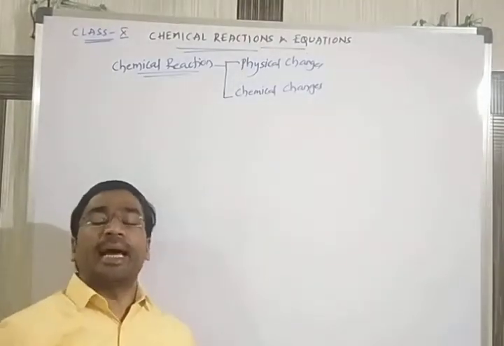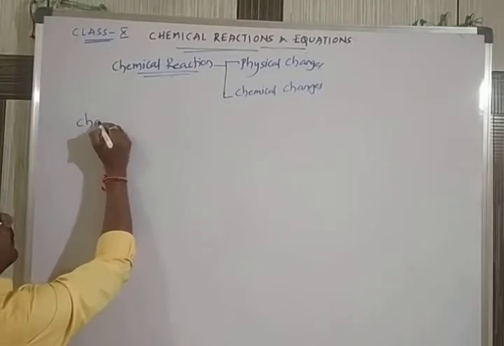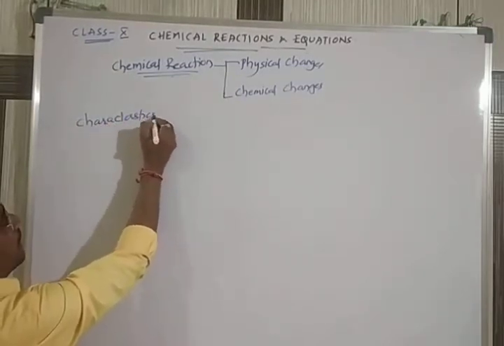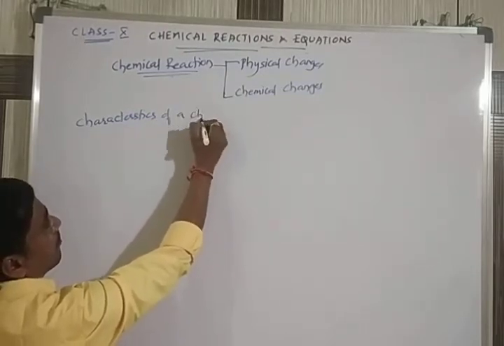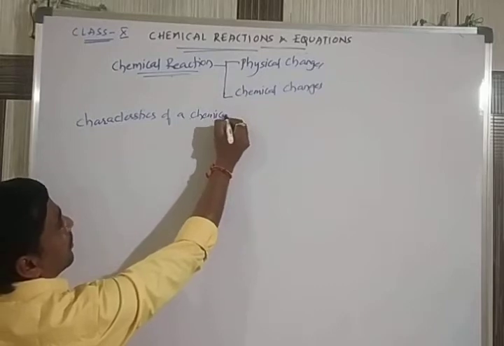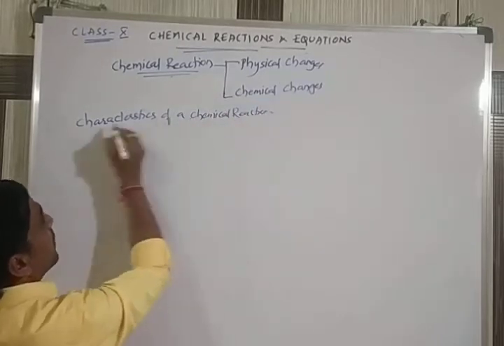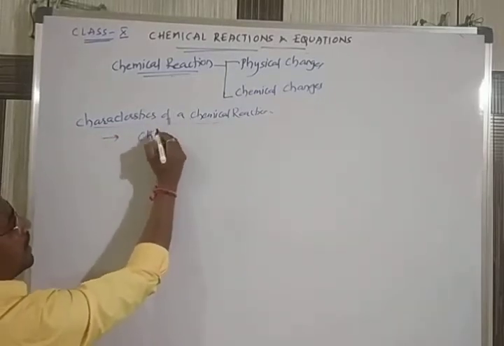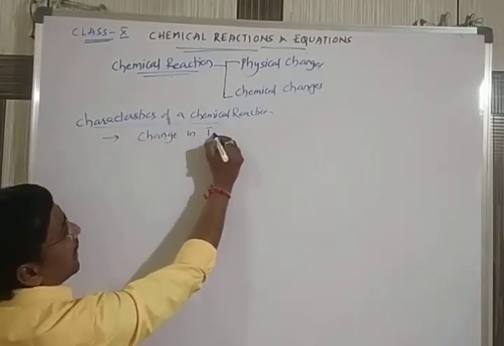So what are the main characteristics of a chemical reaction? The first one is change in temperature.